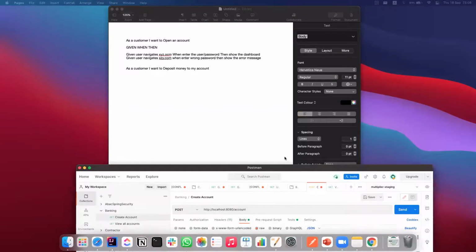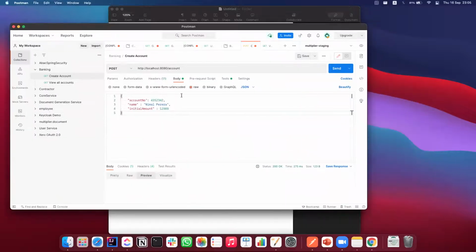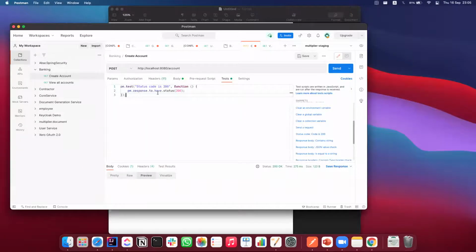And I'm using Postman here just to show you. This is a POST account request. I'm going to create an account for this number, and this is the name, and this is the initial amount. This is an API level test. And I'm defining a test like status code should be 200, right? That is my first test.